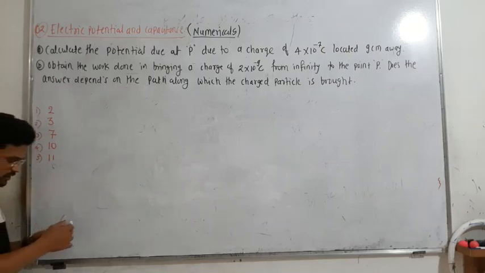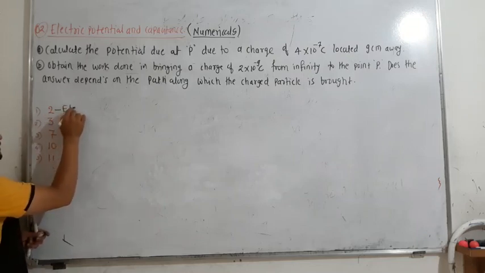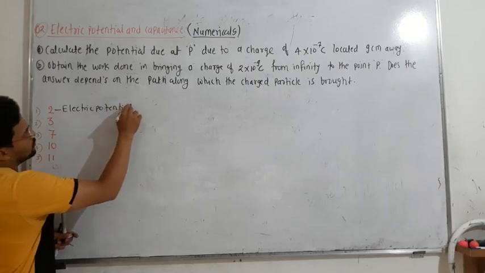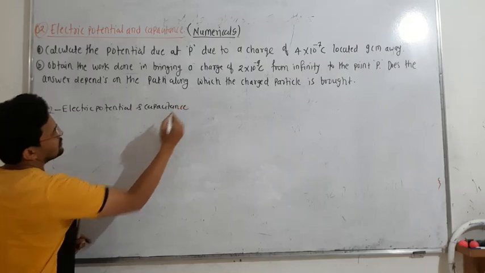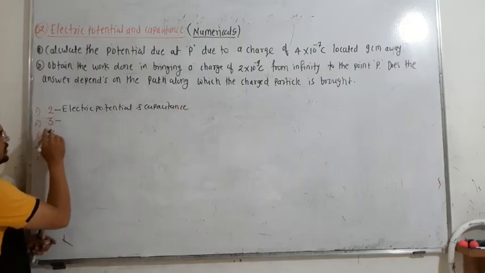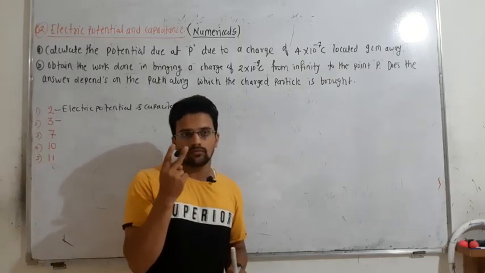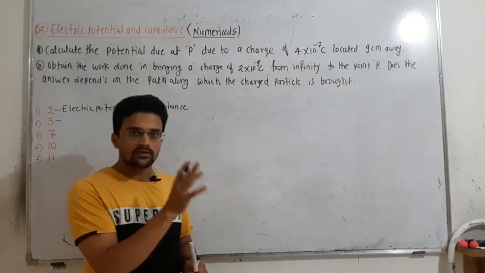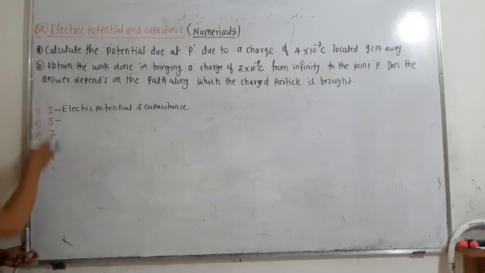In this topic, the first is electric potential and capacitance, from the second chapter. There is no numerical from the first chapter, because the board has already sent you two model question papers. If you go through those model question papers, in both of them the numericals belong only to this topic.